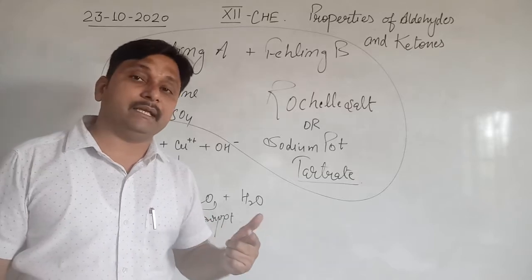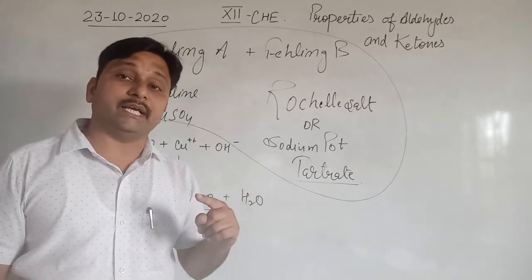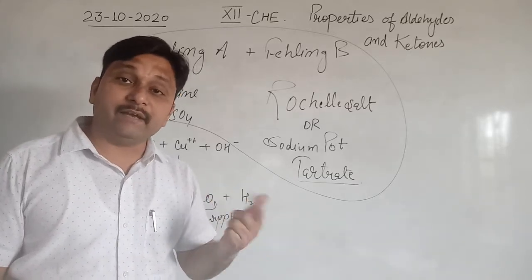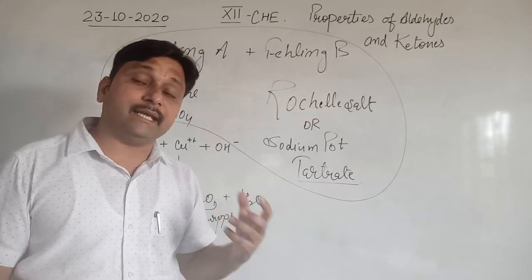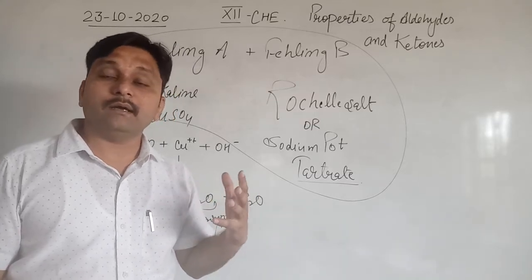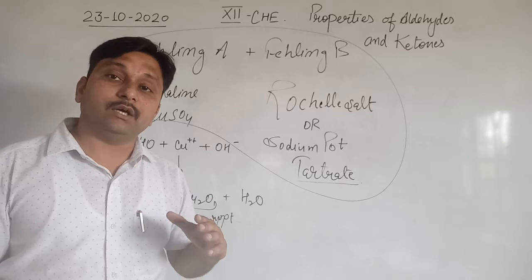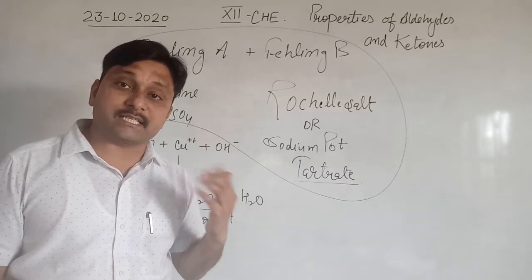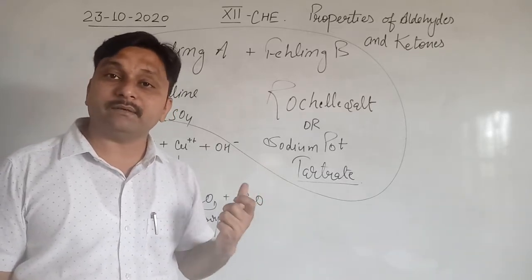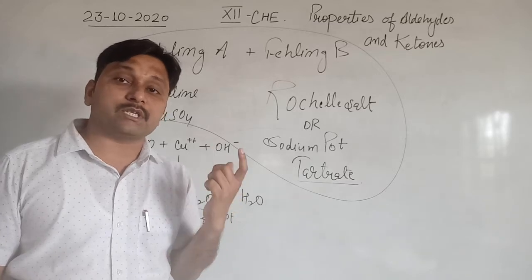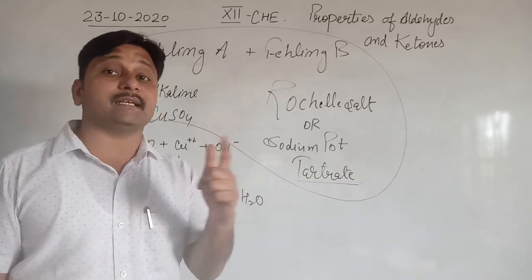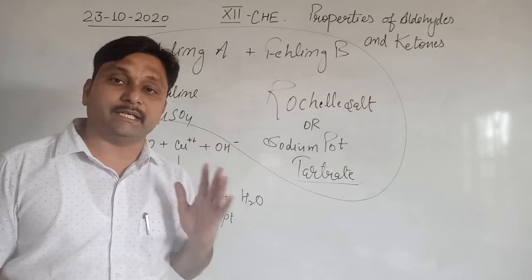So we also discussed that ketones can't be easily oxidized into the carboxylic acid. If they convert into the carboxylic acid, they react with strong oxidizing agent in the drastic condition, high temperature, high pressure, and they convert into the carboxylic acid but with the lesser number of carbon atoms.